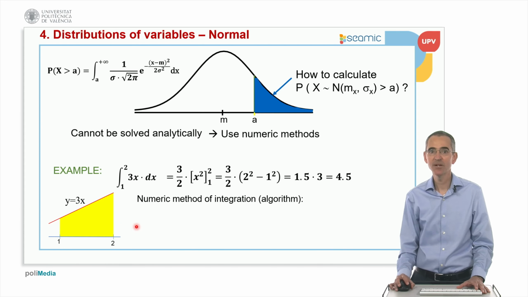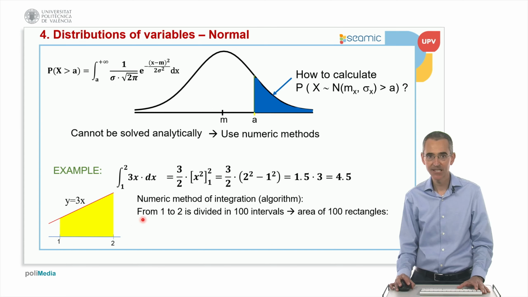Now, what is a numeric method for the integration? The numeric method is that from 1 to 2, we divide the interval into 100 intervals, for example. Then I have to compute the area of these 100 rectangles. The base is the same for all of them, and then for the height I have to substitute in the equation.